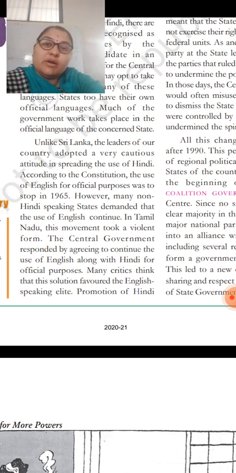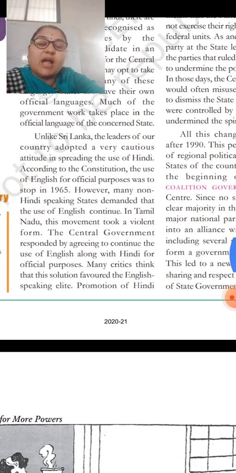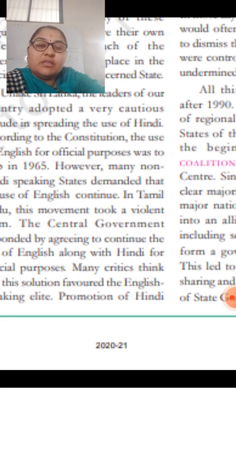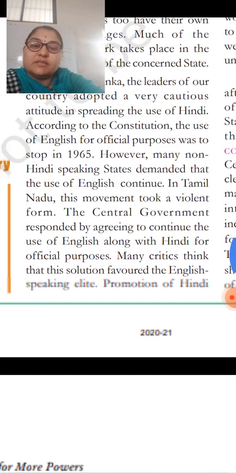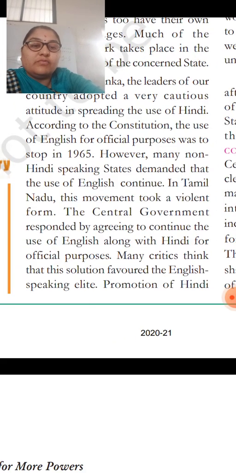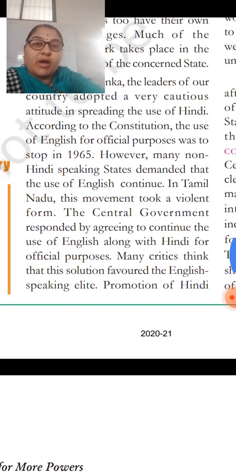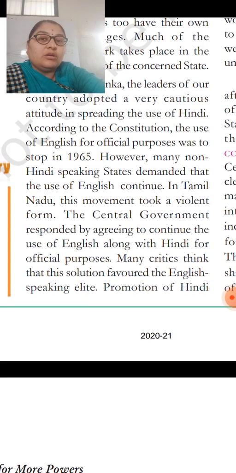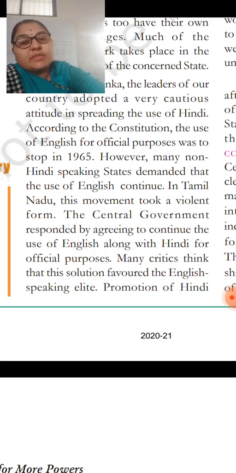So according to our constitution, we have to stop the use of the English language in the official documents. But what happened? Because of Tamil Nadu, there was violence. There was a lot of protest from South India. So the central government agreed to their demands and decided that they will include English along with Hindi for official purposes.